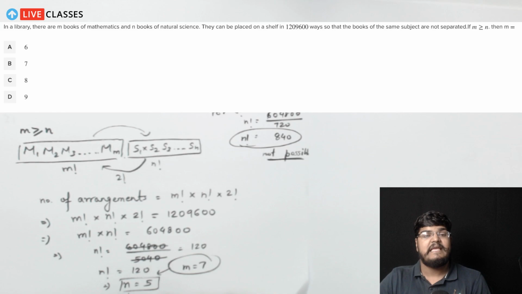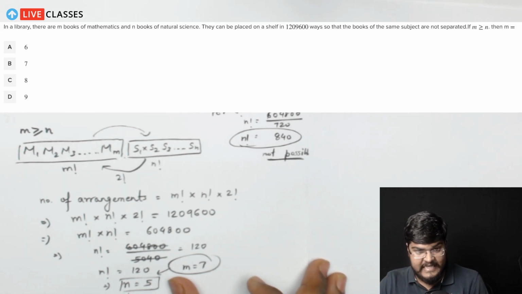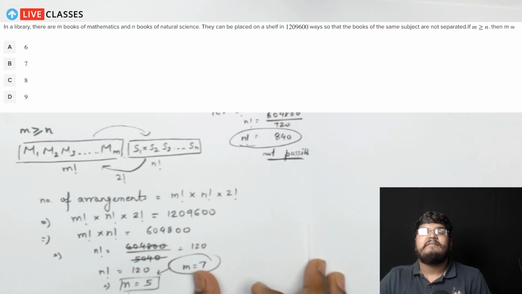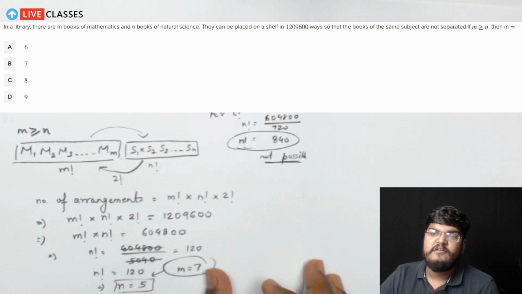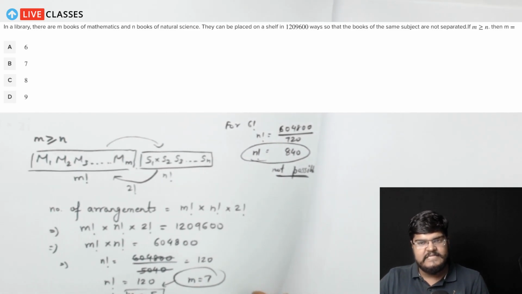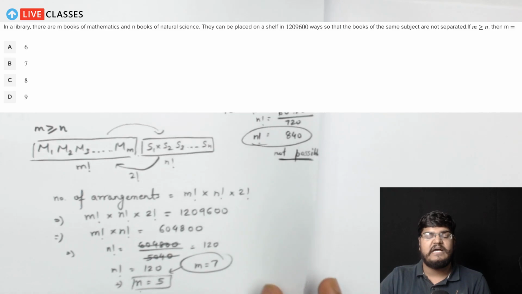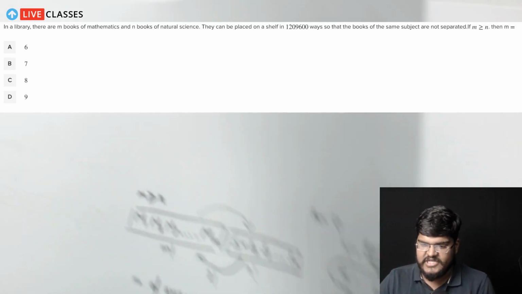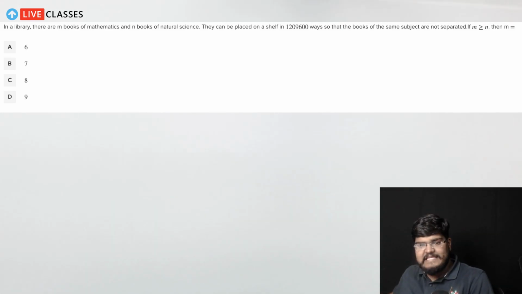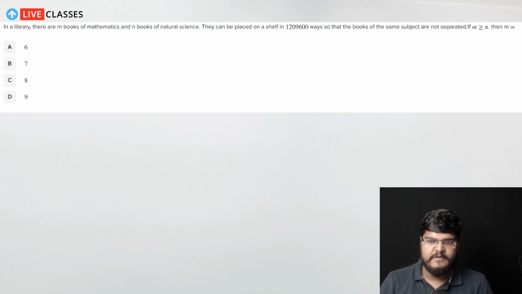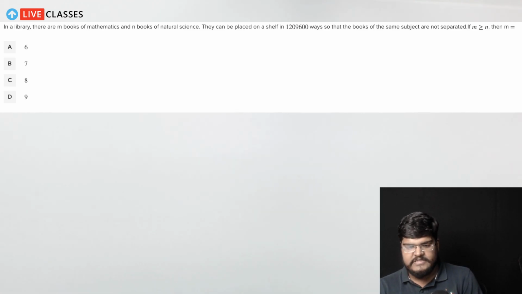That is, if it is m is equal to 7, only in that case, we can prepare a shelf in 12,09,600 ways so that these books are not separated from each other. So this, guys, brings us to the end of our third question and another important concept.